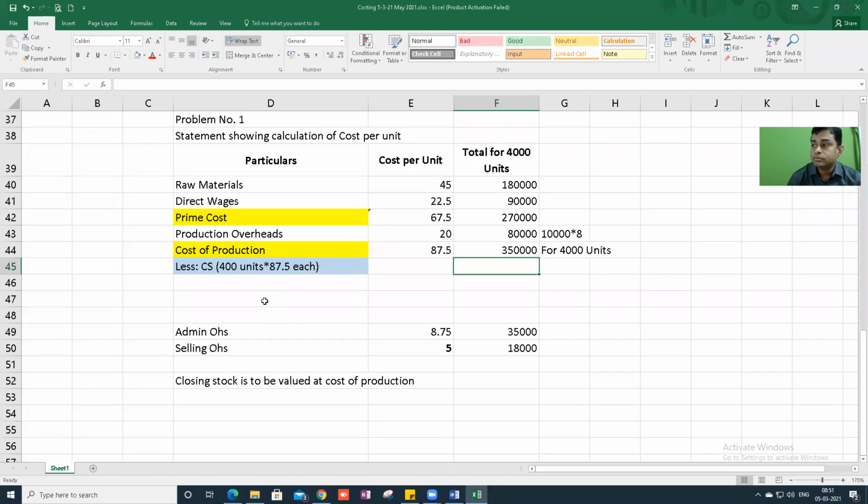35,000. Very good. Correct. So can I write 35,000 here? Here not applicable. Here not applicable. Then tell me cost of production less closing stock. What will you get? So can I say this is the cost of 4,000 units. And here when you do this minus this,